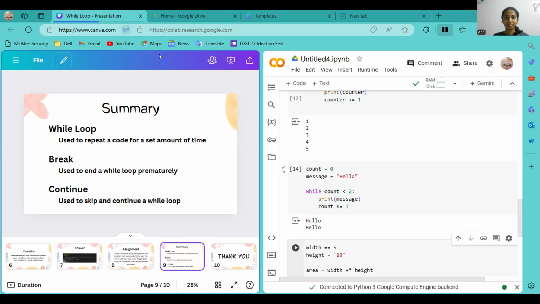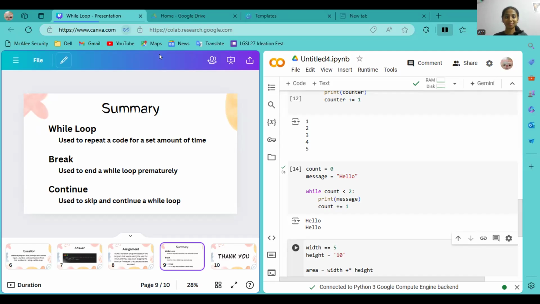Repeating something with a limit. Okay, finite. Is that correct, Anne? Yes, ma'am, it is. Basically you repeat a code again and again until you tell it to stop, until you give it a condition to stop. It will keep on repeating again and again.